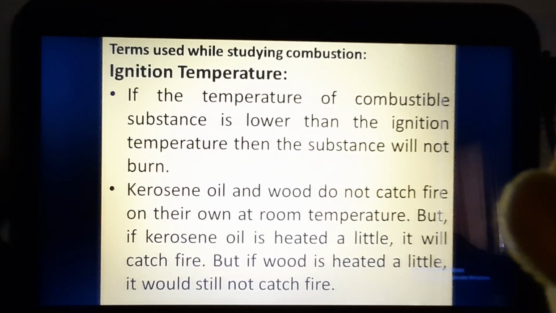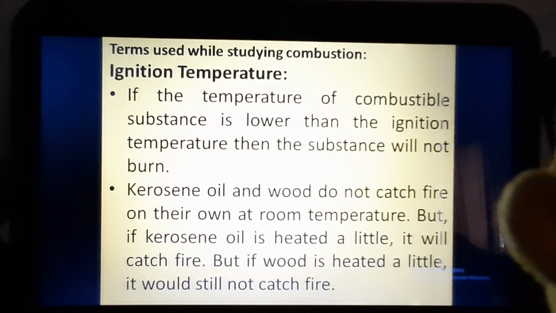We cannot burn kerosene oil, we cannot burn wood, we cannot burn even a candle until we give it heat with the help of a matchstick. Why is it so? Because every combustible substance has an ignition temperature.